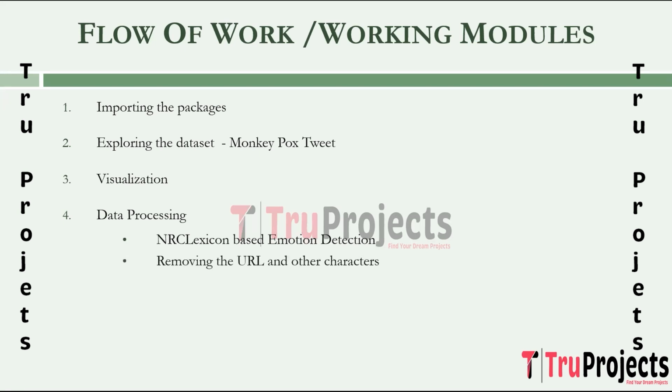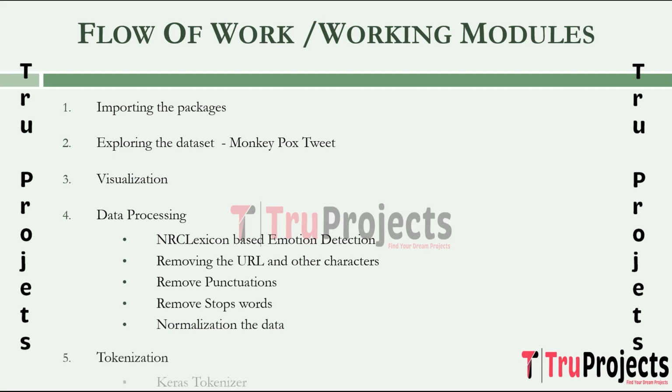In data processing, emotions in the text are detected using NRC lexicon, a Python library for emotion analysis. Any URLs or unwanted characters are removed to clean the text. Punctuation marks are removed to ensure uniformity in the text. Common stop words like 'and' and 'the' are removed to focus on meaningful words. The text data is normalized, potentially involving tasks like stemming and lemmatization.